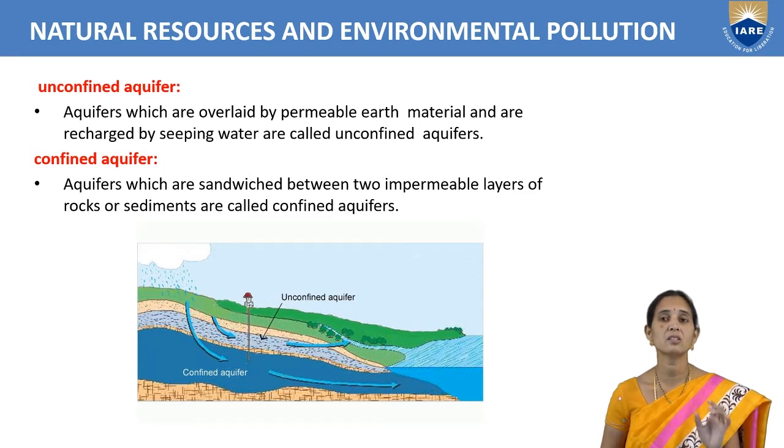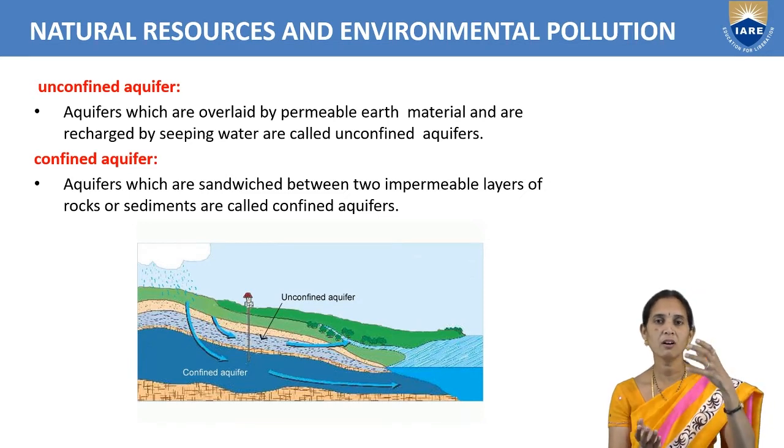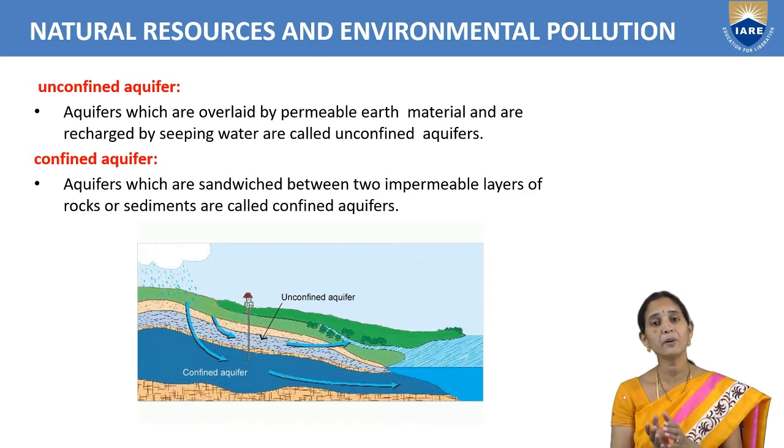Unconfined aquifer, that is, the water stays between impermeable earth material. Impermeable material means like sand, a fine sand layer. So between the two sand layers, water will stay. That is called an unconfined aquifer. Confined aquifer means the water stays between two impermeable rocks. Between the two impermeable rocks means the rocks do not allow the water to flow.